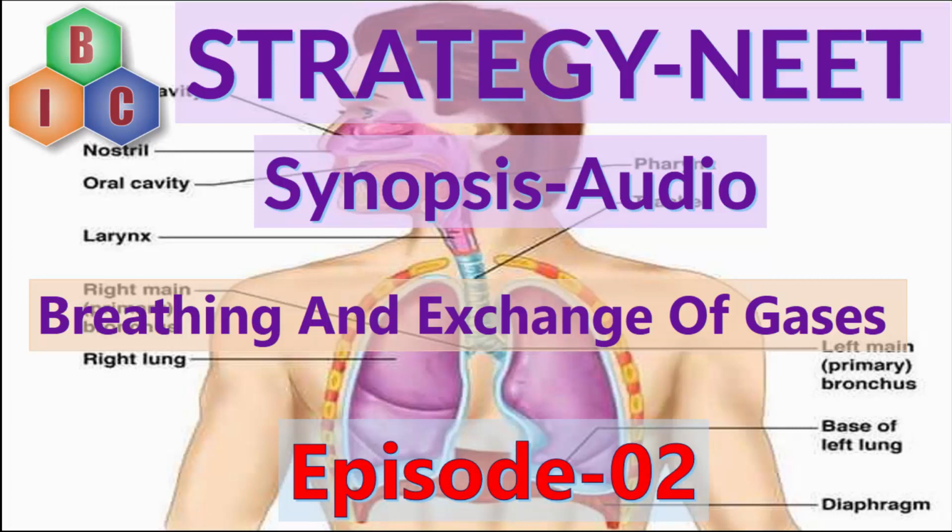Otherwise, the tracts may collapse. So, in order to prevent that, they are lined with the C cartilage. Each terminal bronchiole again ends up in a very thin, irregular, vascularized bag-like structure called alveoli. In fact, alveoli are the structural and functional unit of the lungs.